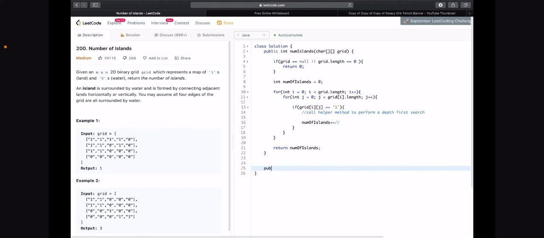So over here we'll say public int, I'll just make it private honestly since it's a helper method. So private int, and we'll call it performDFS, and we're gonna pass in our char array, island or grid, I don't know. And then we're gonna have to pass in the indices where we found the one, so that we can start exploring all possible neighboring ones to get our island. So I repeated that like 10 times, so sorry if it's repetitive.